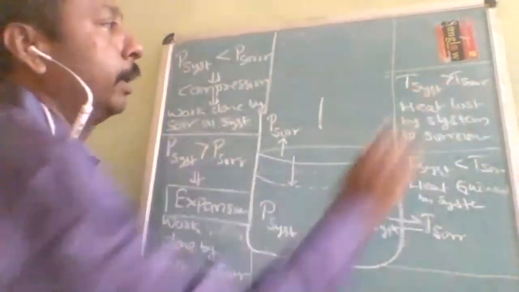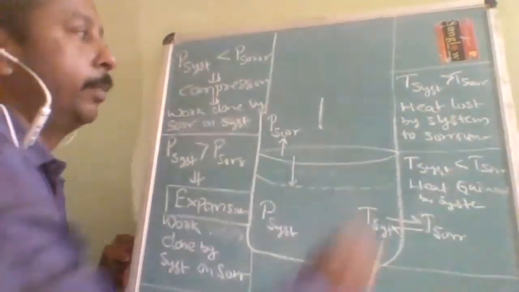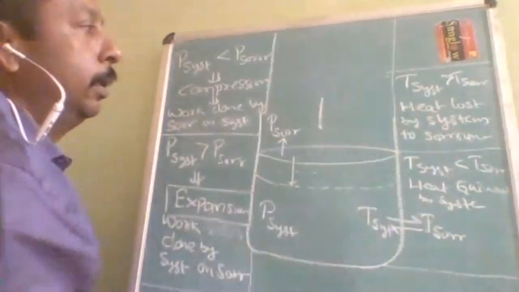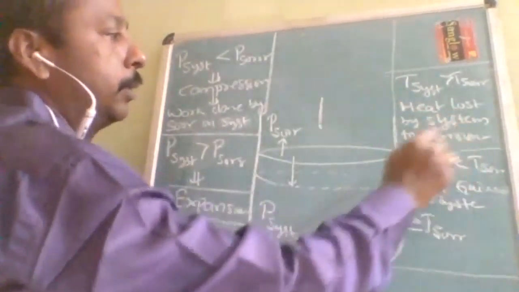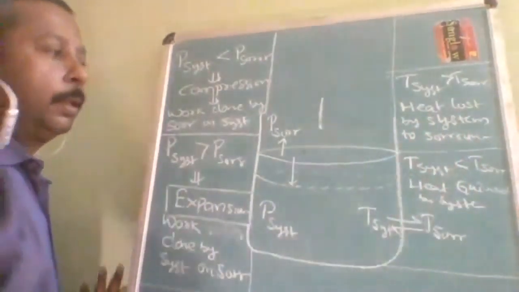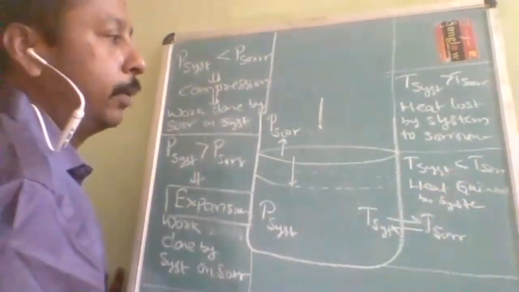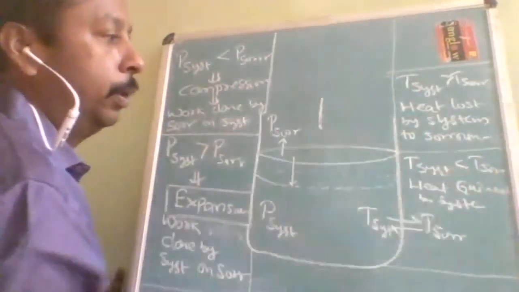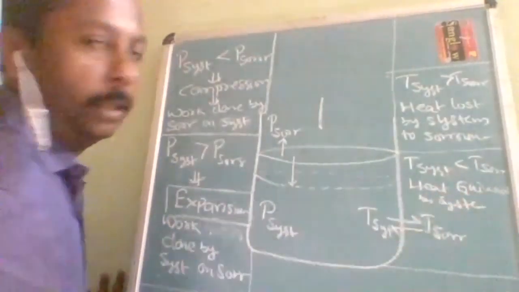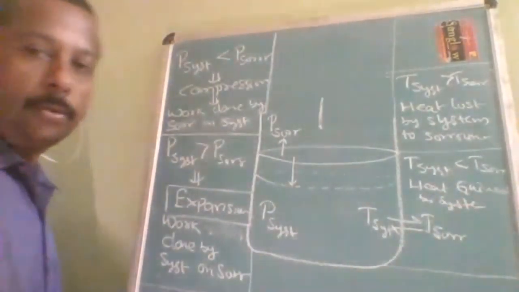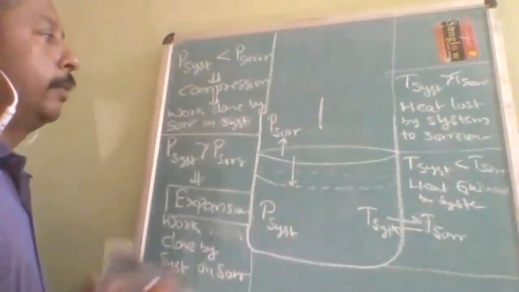Now coming to this side. T system greater than T surrounding: temperature of the system is greater. So when the temperature of the system is greater, heat is lost by the system to the surrounding. Then T system less than T surrounding: surrounding temperature is more, so heat comes into the system. That is heat gained by the system from the surroundings. Is it understood?